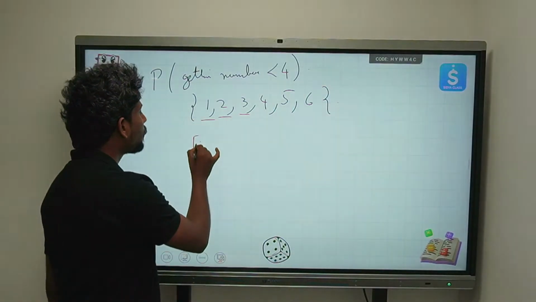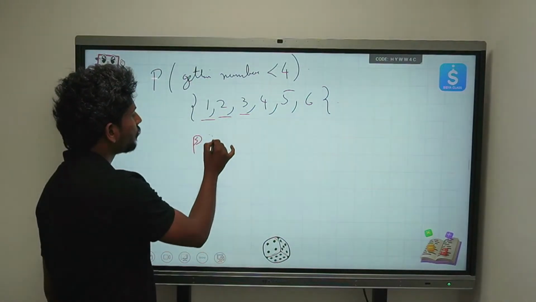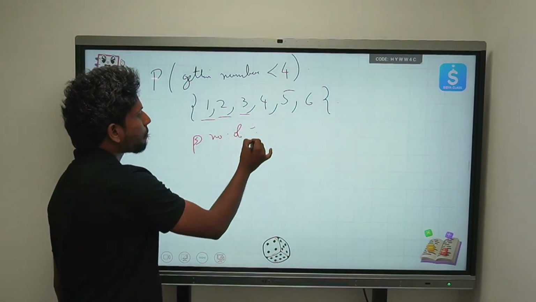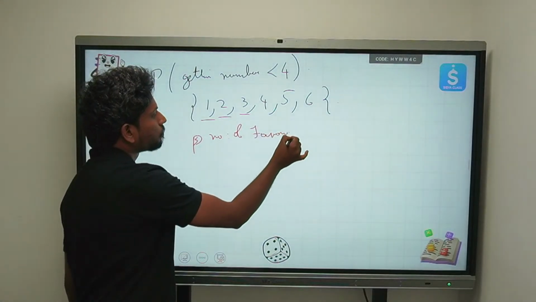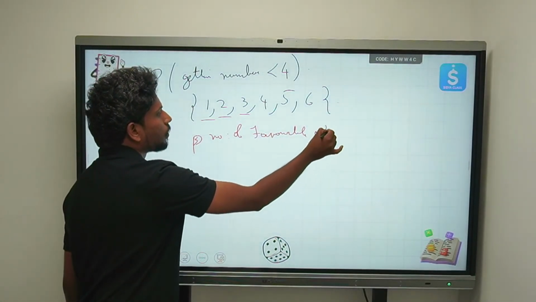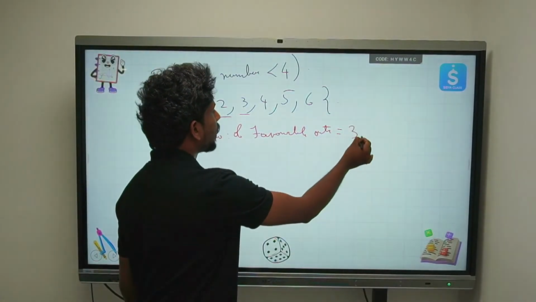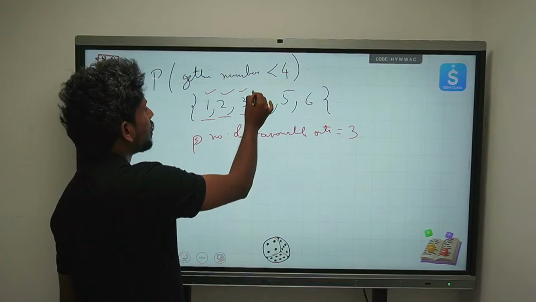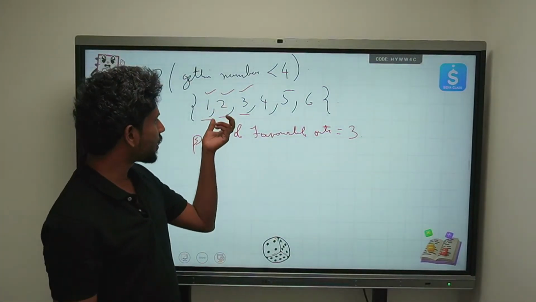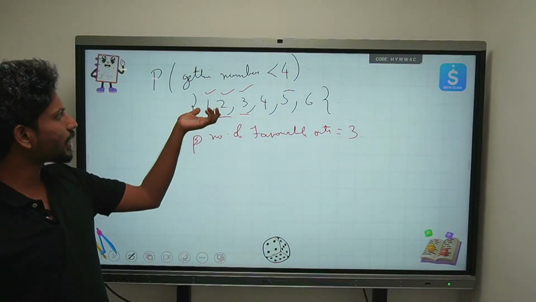So what is the probability? What is the number of favorable outcomes we have? The number of favorable outcomes is 3, right? We have 3 different outcomes for this event, the numbers less than 4: 1, 2 and 3.